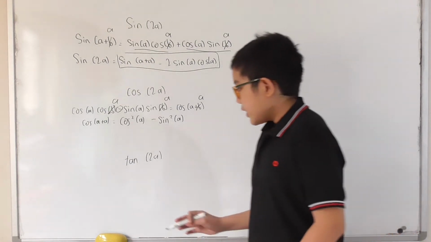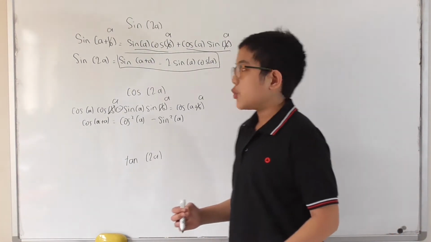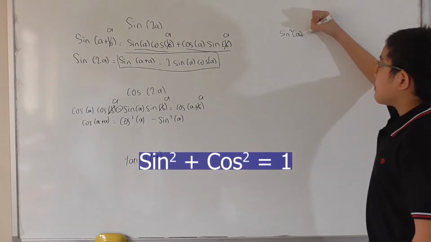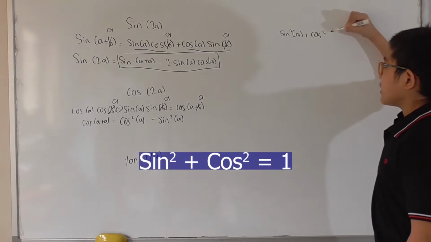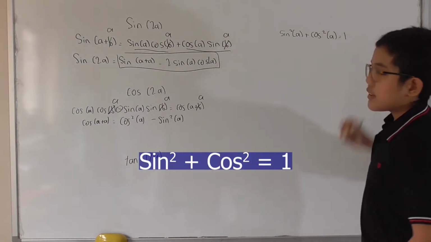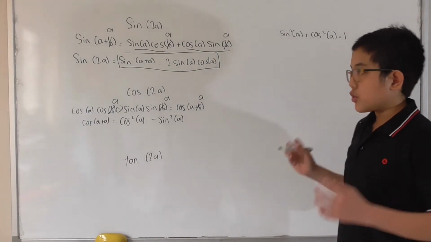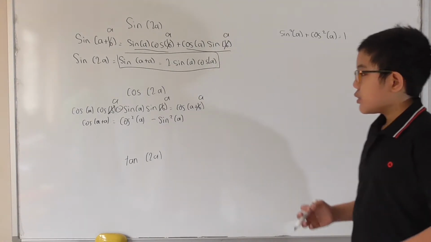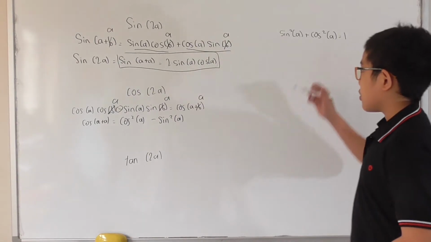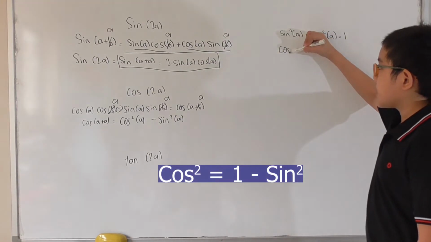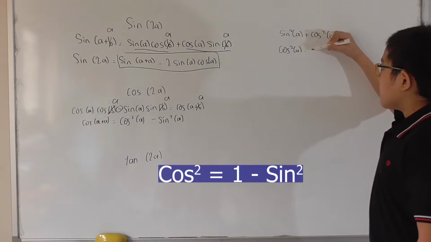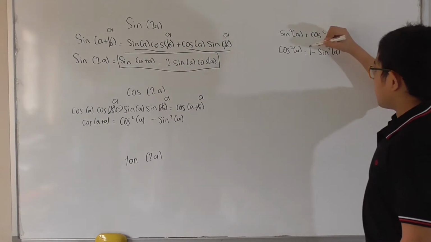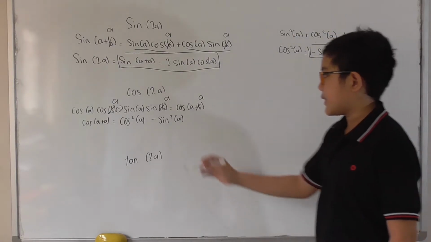How? Well, we can use the Pythagorean identity. We know that sine squared of a plus cosine squared of a will be equal to 1. This is basically a Pythagorean theorem that has been expanded so that it can be used for sine and cosine. So then, what if we solve for cosine squared? Cosine squared of a is going to be 1 minus sine squared of a.